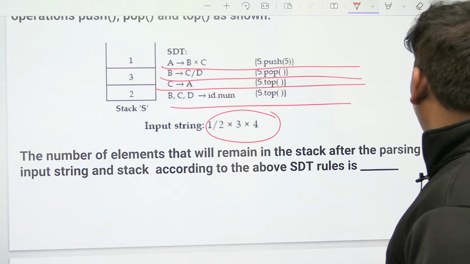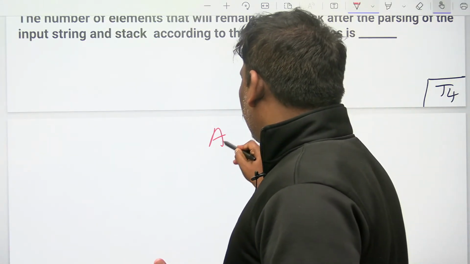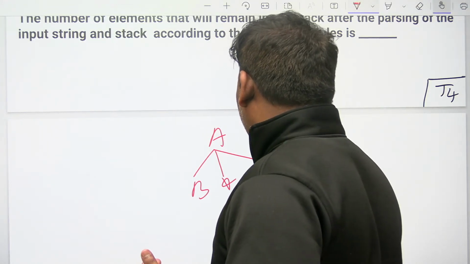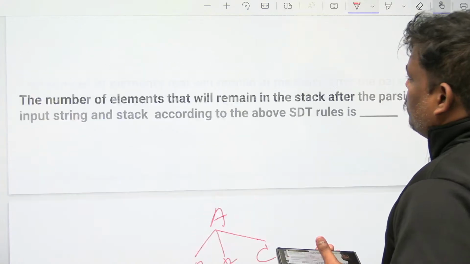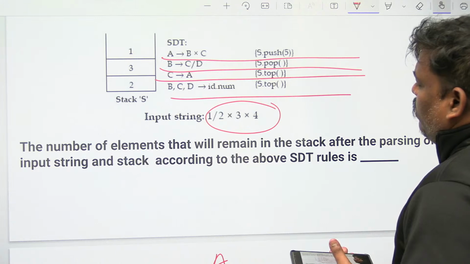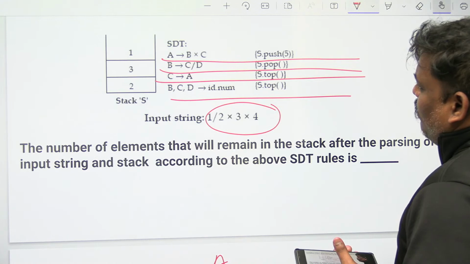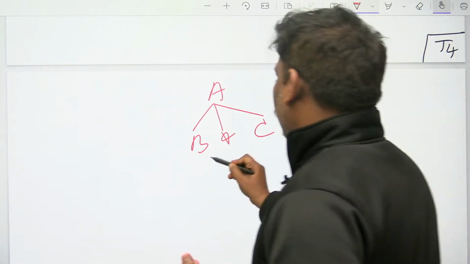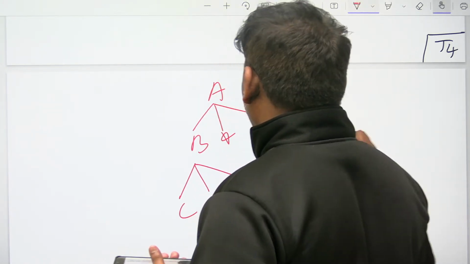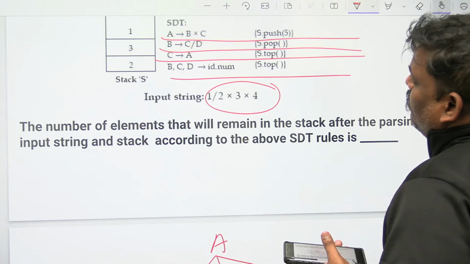Yeah, I think we can do this. Let's try. A goes to B star C. Star already came, and I think 2 stars are required. A goes to B star C, 2 stars and 1 divide. B replaced by C divide D. Yeah, I think this is the current status, C divide D. That is also fine.